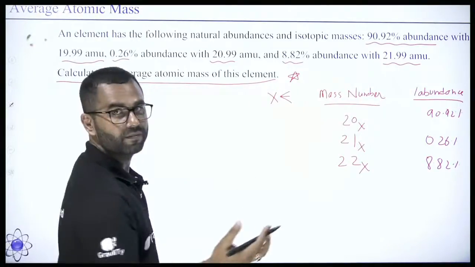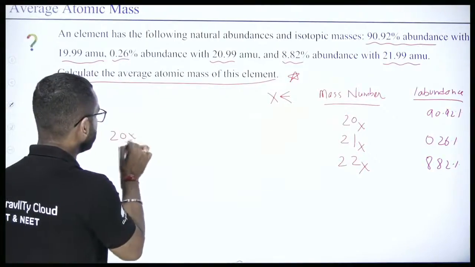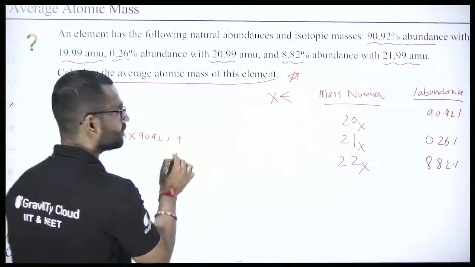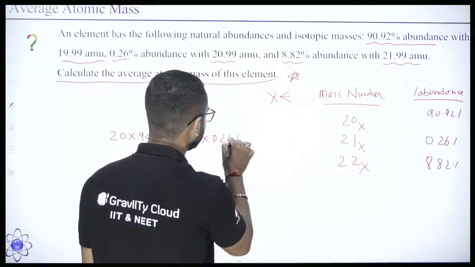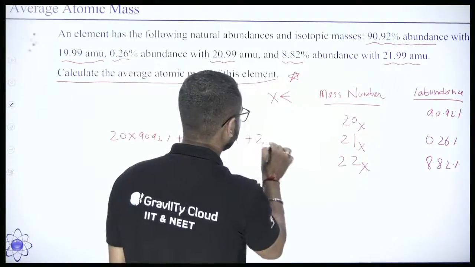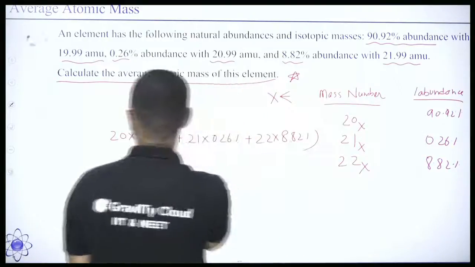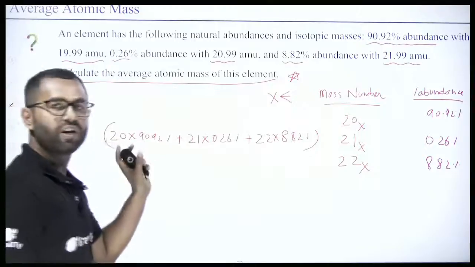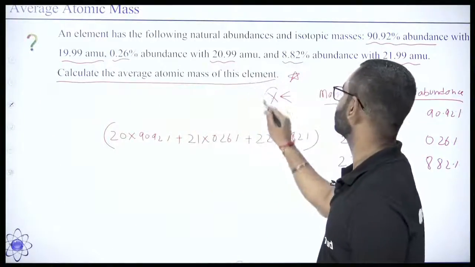How will we do? We will do this thing: 20 into 90.92% plus 21 into 0.26% plus 22 into 8.82%. Right. So this is the simple equation of calculating the average atomic mass of the element X.